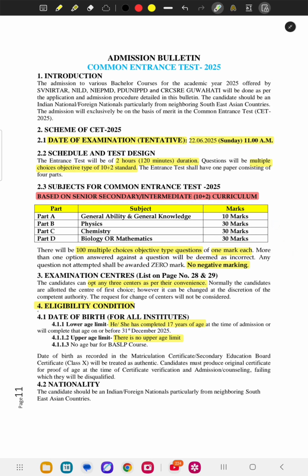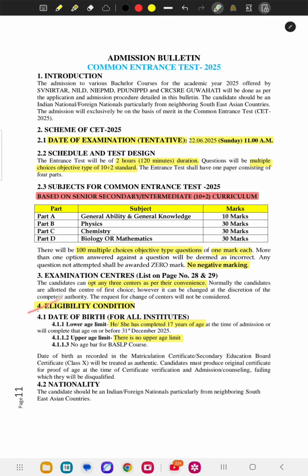And one more important thing, there is no negative marking, which means if you know the answer for two options also, you can put them. Okay. And for examination centers, you have to choose the examination center as per your convenience, where your nearest examination center is. So opt for any 3 centers at your convenience.